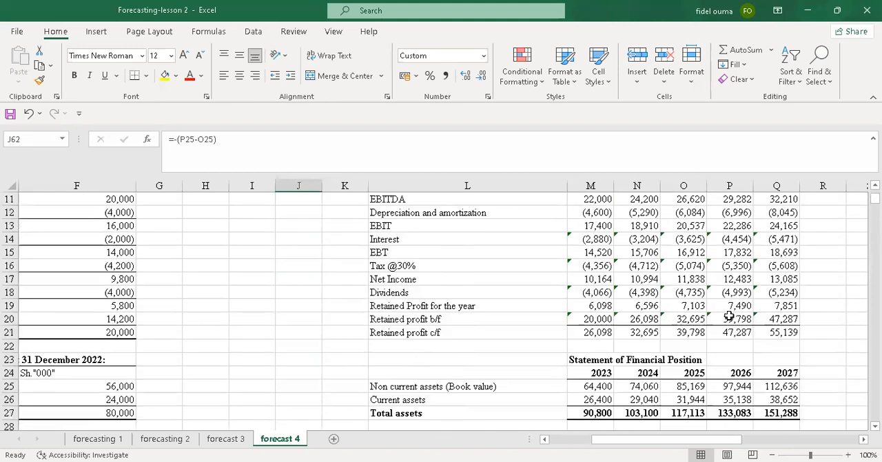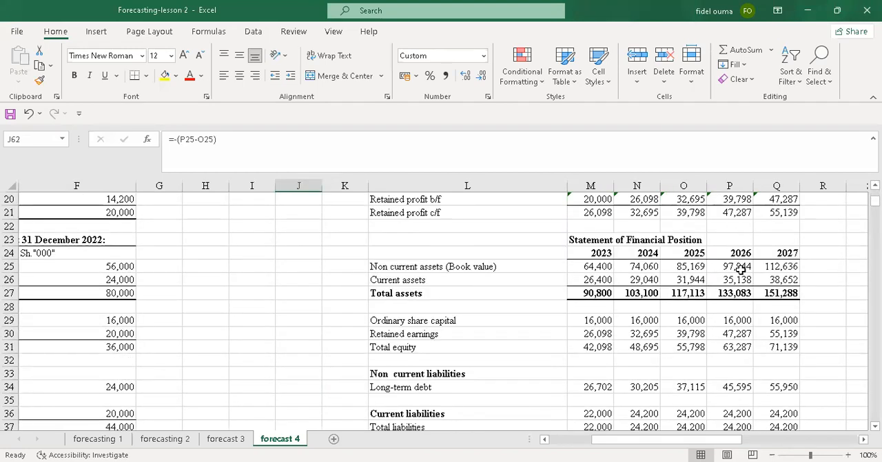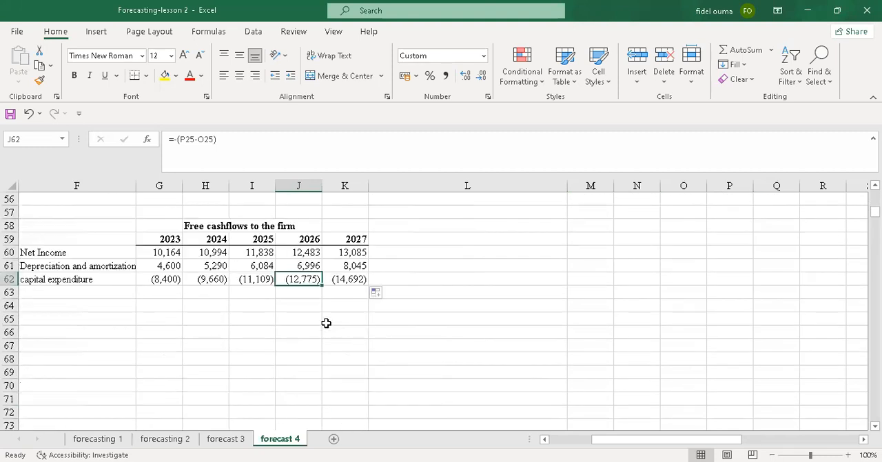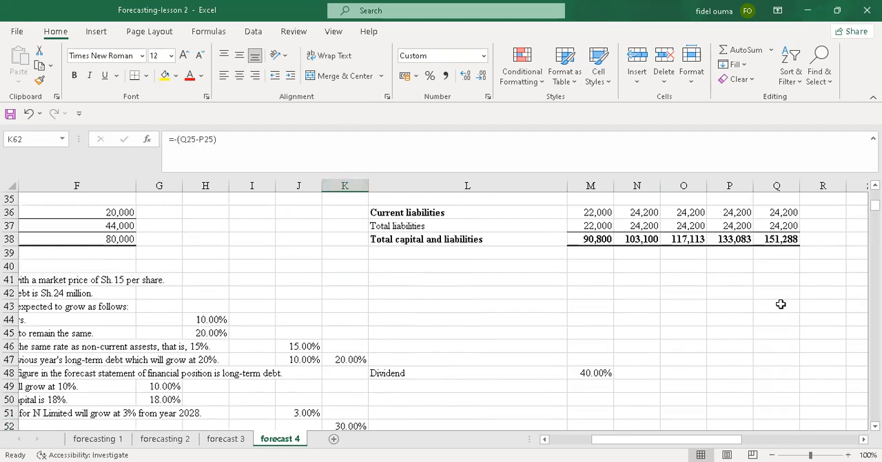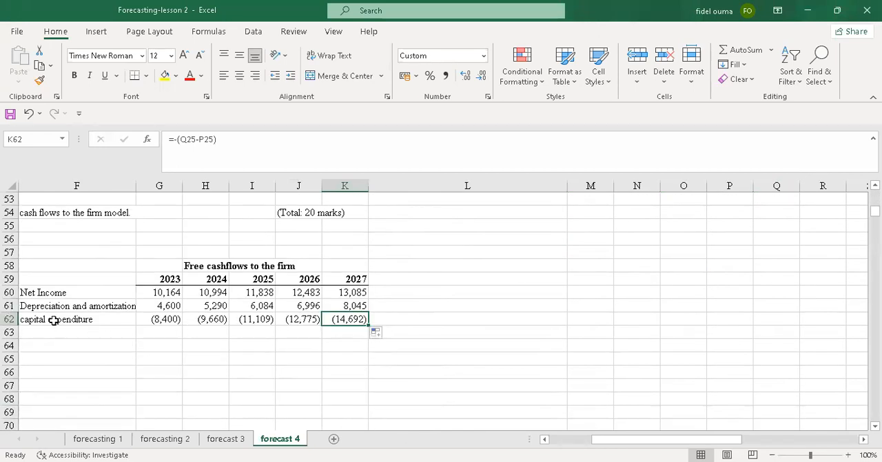Is it correct? Let me see. P25 is true, minus 425. Yeah, that's okay. So it means that this is now okay. Even this is P25, Q25 minus P25 is okay. Yeah, Q is this then. So that's okay when you drag. It has been copied.